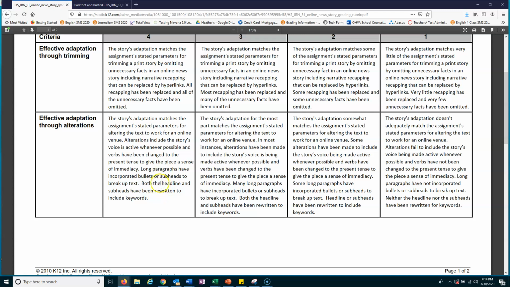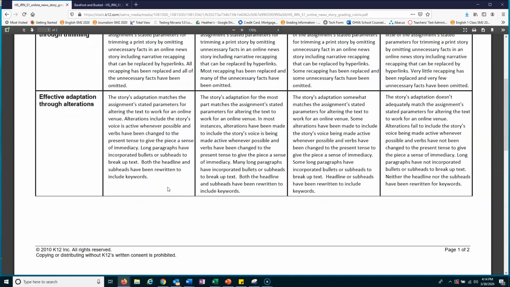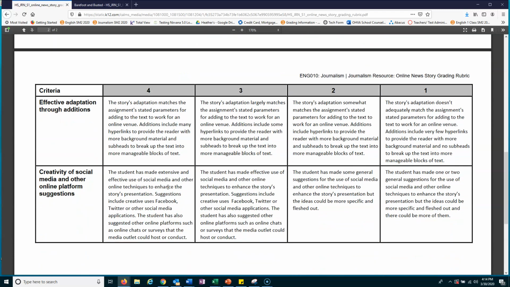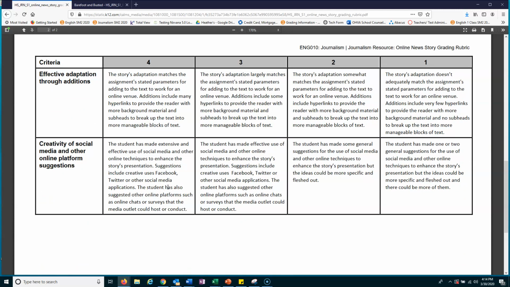All right. So we want to add bullets or subheadings, right? Changing the headline or subheads to be rewritten to include keywords. So we want to maybe make sure that there are keywords in those subheadings or in the headings that you're going to be adding in. Effective adoptions through additions.